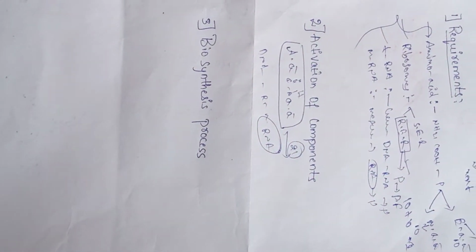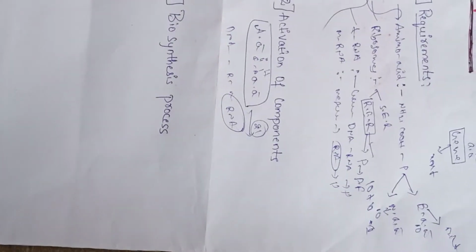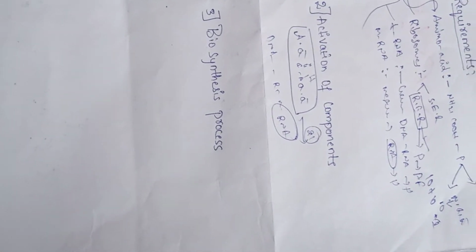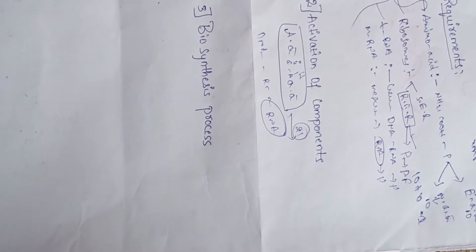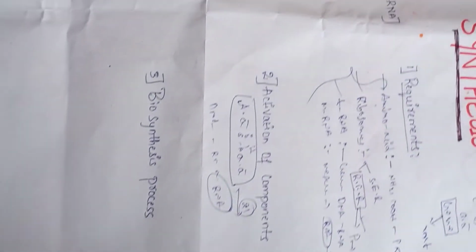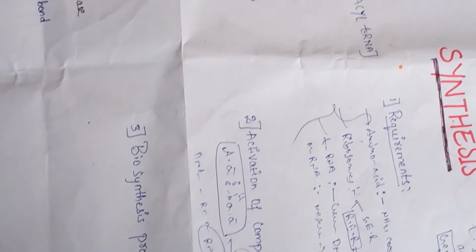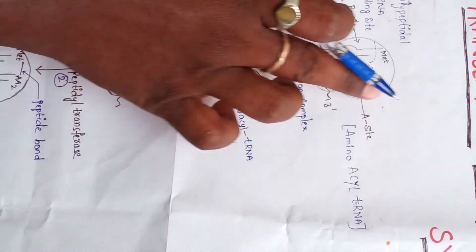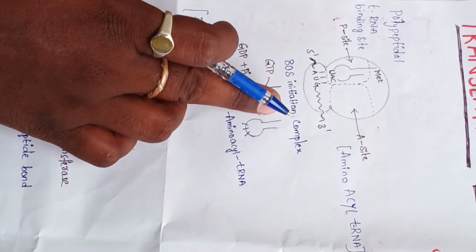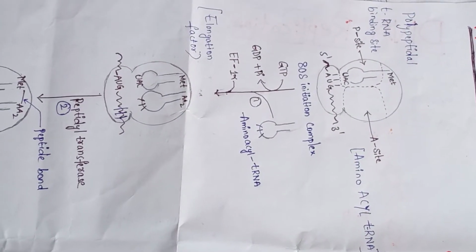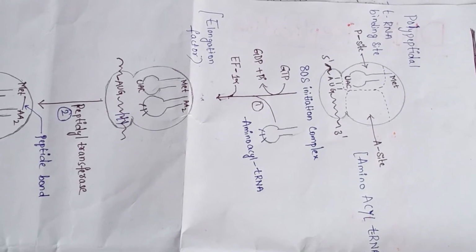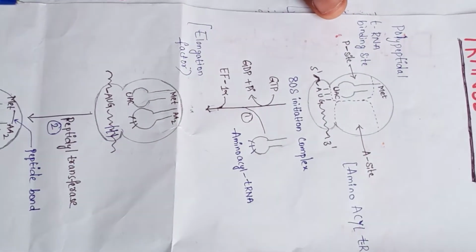Then the biosynthesis process is running. So in this biosynthesis process, ribosomes are involved. So what is the process of the synthesis of proteins? This is the structure of the 80S initiation complex. The 40S, 70S, 50S ribosomes are involved in the synthesis of proteins.